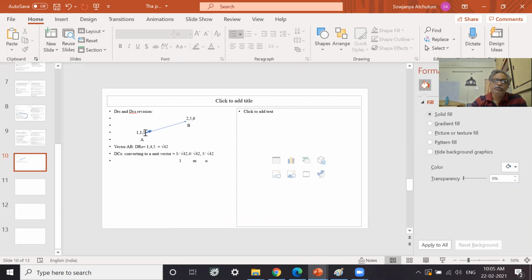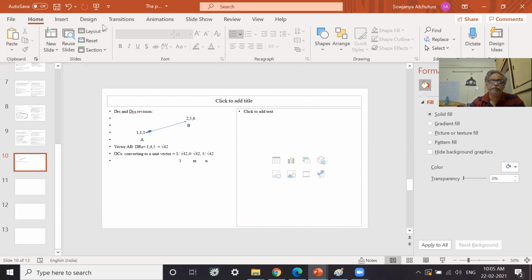If I multiply this unit vector with my scalar value, the distance between them, I'll get the full vector. So understand? This is the DR, this is the DC between 2 points.